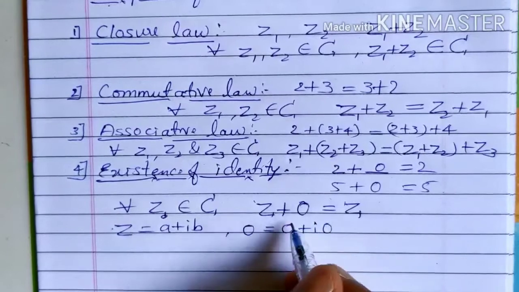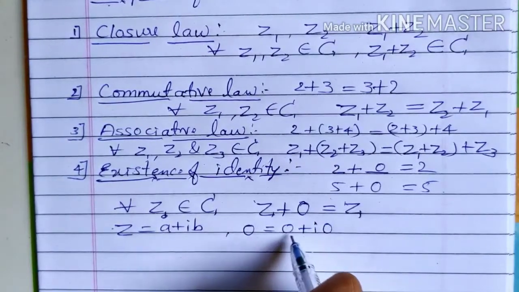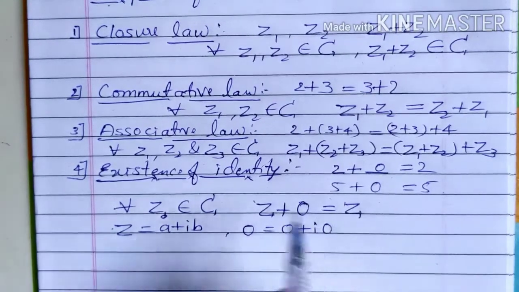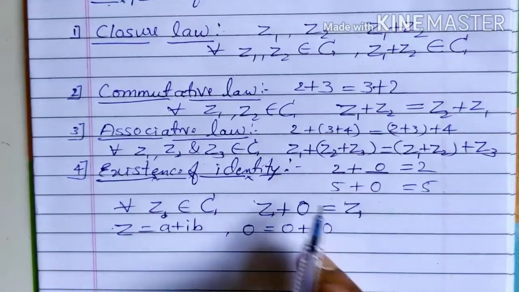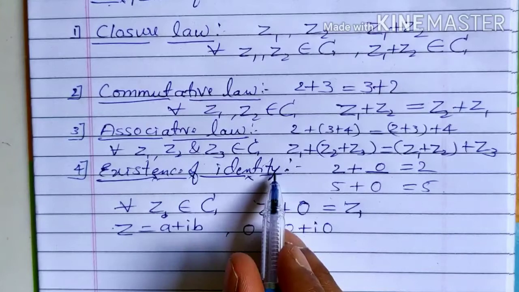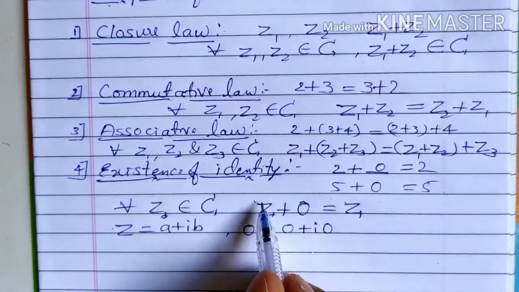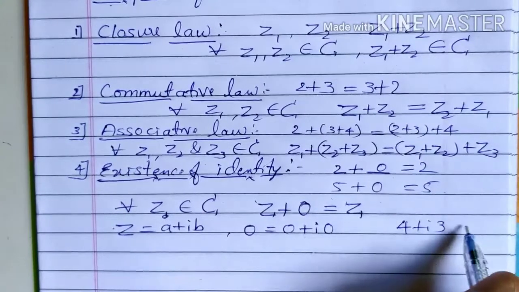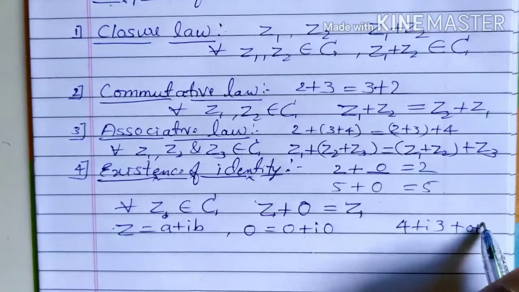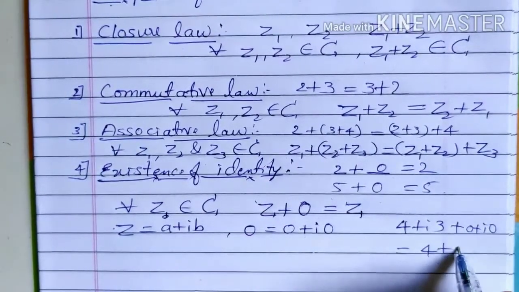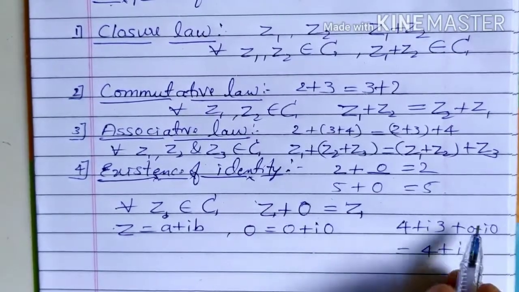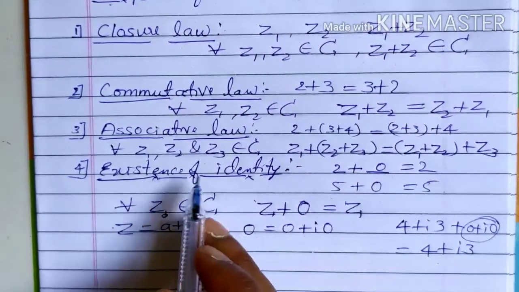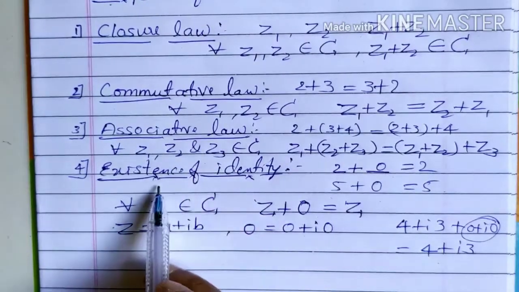It is the same as 0, but in the form of a complex number we have to write it like this, 0 plus i0. So in the case of complex numbers also, 0 is the identity element. If you consider any complex number like 4 plus i3, then adding 0 plus i0, you get the same number, 4 plus i3. That is why this is called the identity element for addition of complex numbers.